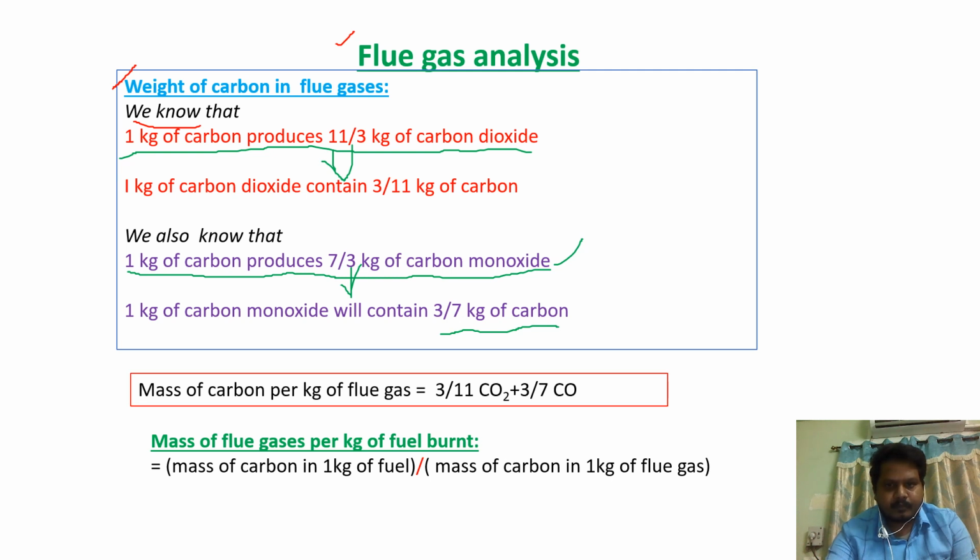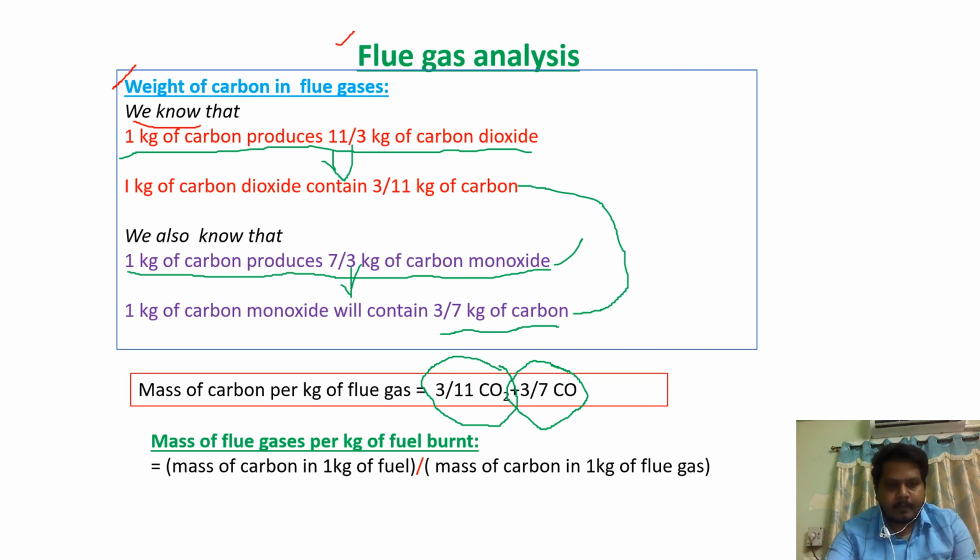Now from these two statements, we can find the mass of carbon per kg of flue gases. That is, we can write it as 3/11 of CO2 plus 3/7 of carbon monoxide. So when we add these two, we can find the mass of carbon per kg of flue gas.